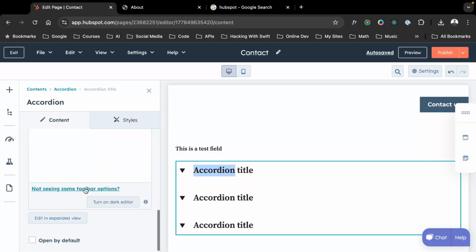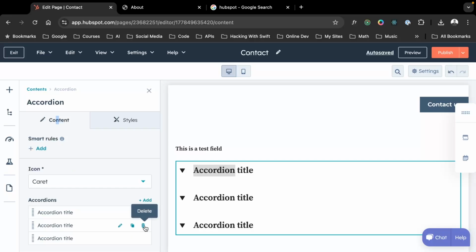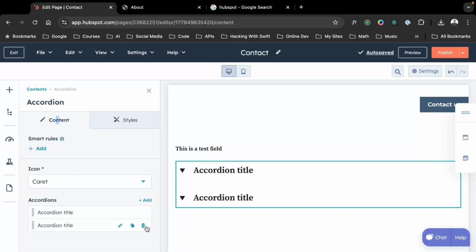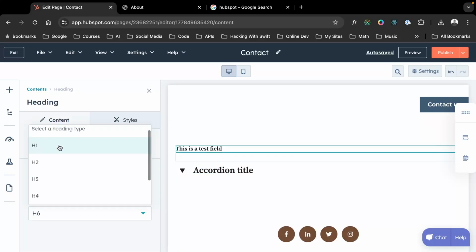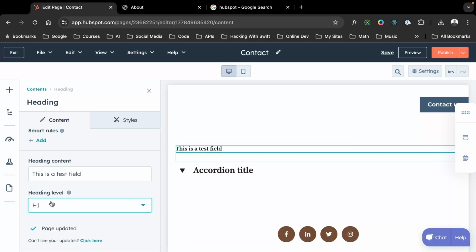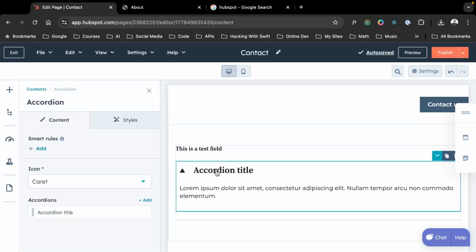Or if we want just one accordion, we can go here and we can delete these two. I'm just giving you a sense of how this interface is working. And you'll see our H updated to an H6 here. Let's change it back to an H1. And come back here. Okay.